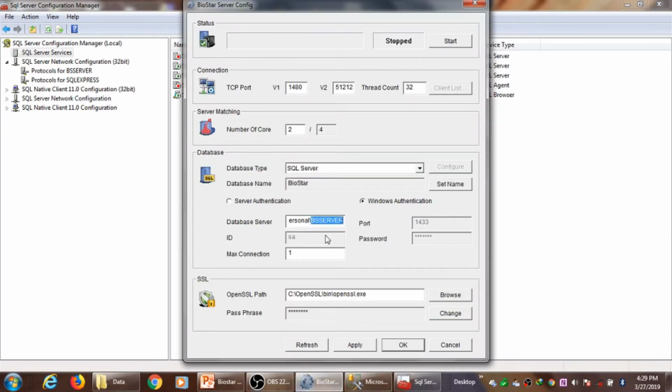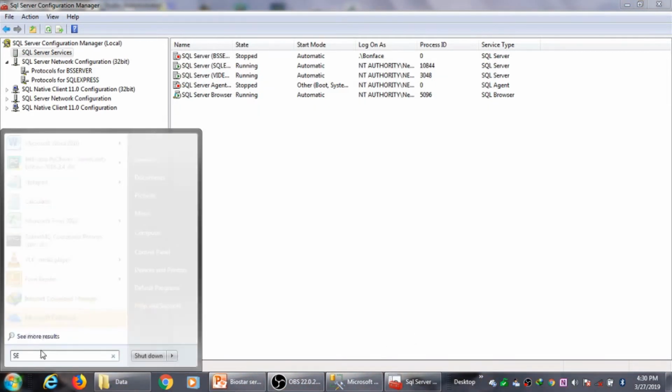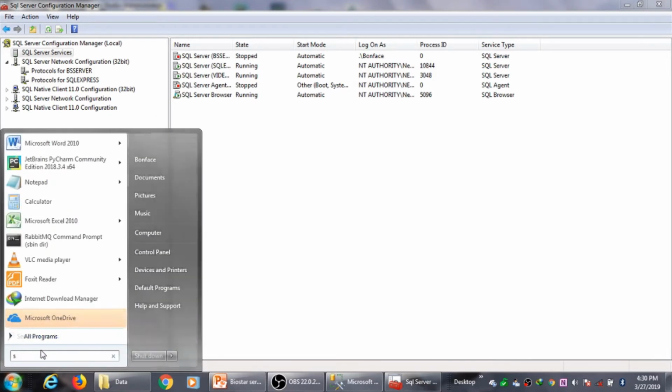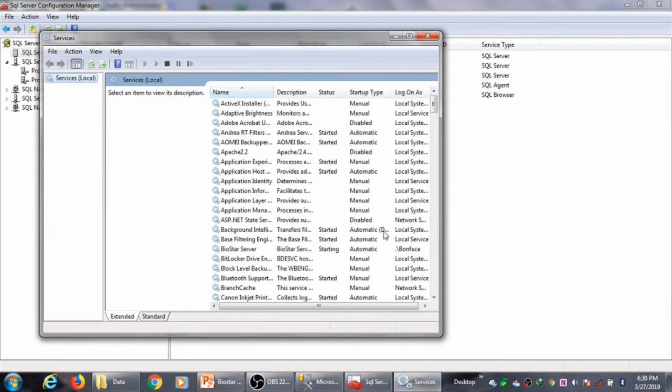Then come back to our Biostar server config and change the instance to the new instance, which is SQL Express. Apply that, and then go back to our services and try to launch Biostar server.